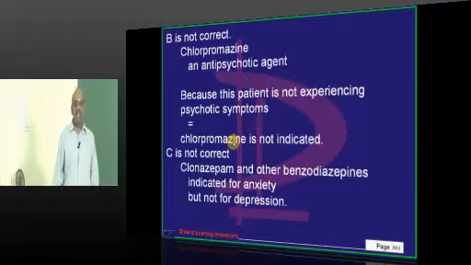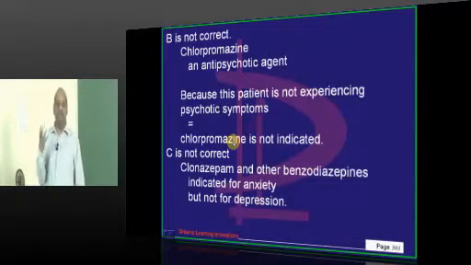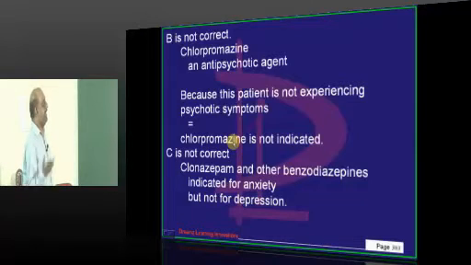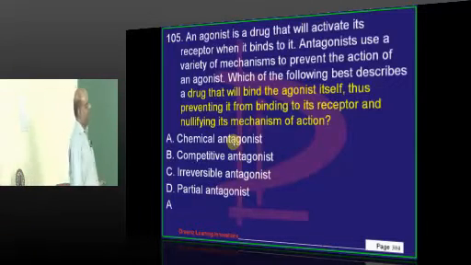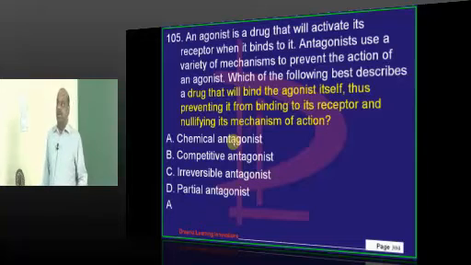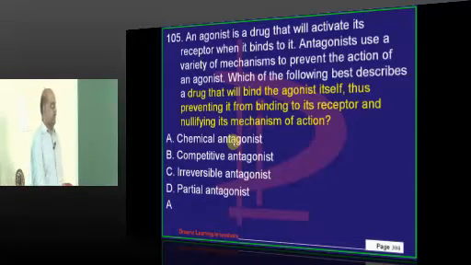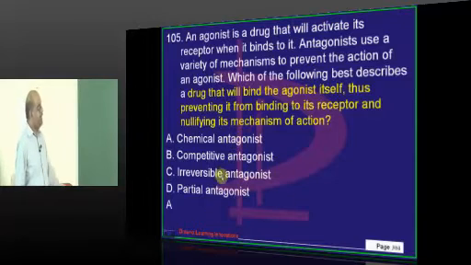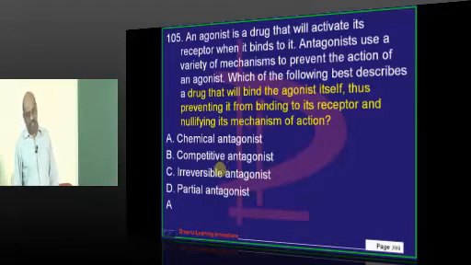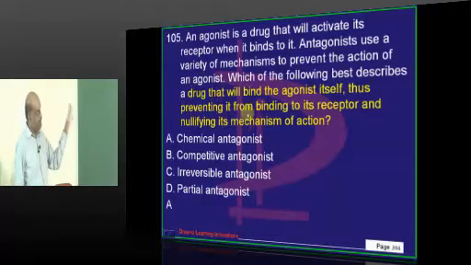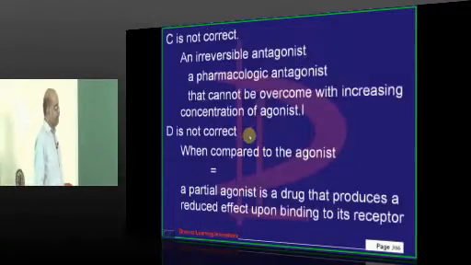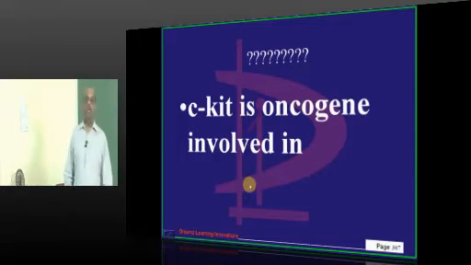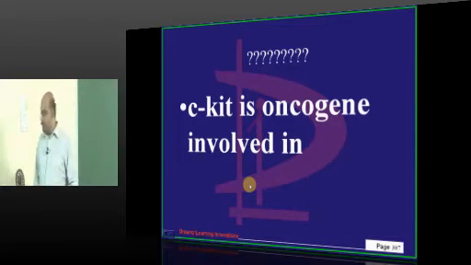So the old man is not suffering from psychosis, he is suffering from depression. So you need to basically give an antidepressant. Okay, now. What is the agonist which will prevent the binding to the receptor, and it's basically called a chemical antagonist, is the name for this particular action. Okay doc, shoot me an answer about this oncogene.